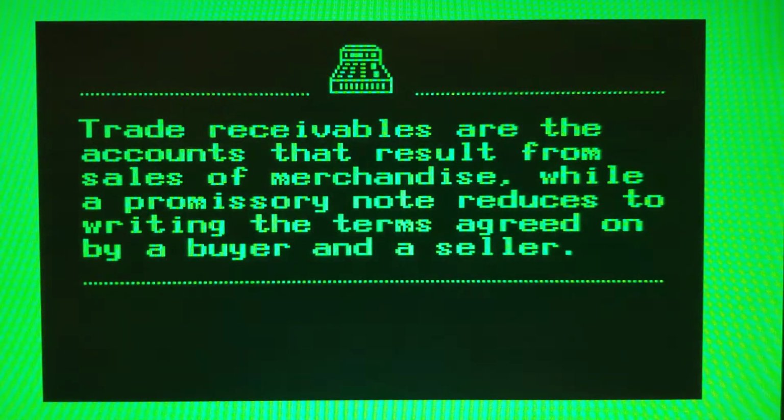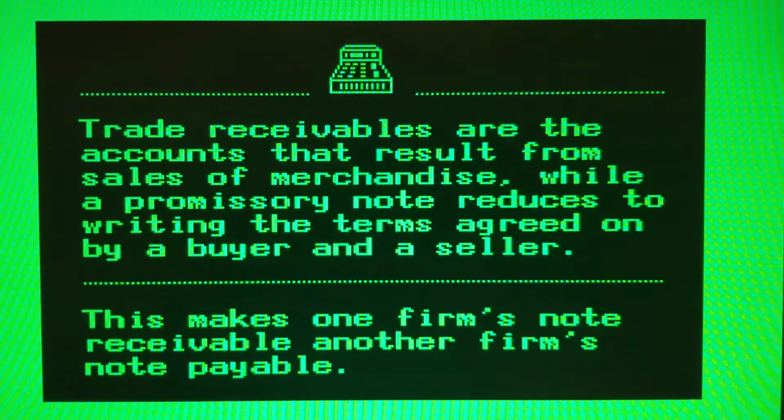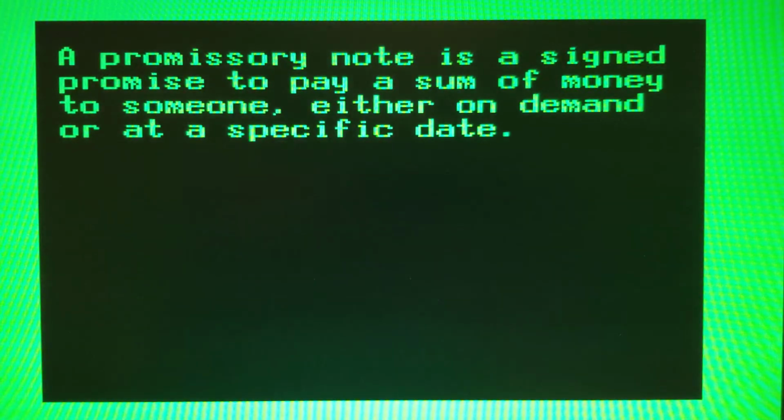Trade receivables are the accounts that result from sales of merchandise, while a promissory note reduces to writing the terms agreed on by a buyer and seller. This makes one firm's note receivable, another firm's note payable. A promissory note is a signed promise to pay a sum of money to someone, either on demand or at a specific date.